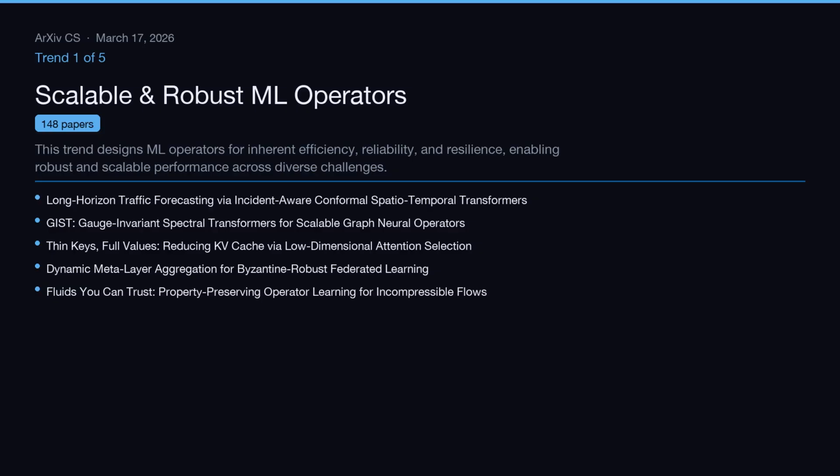Trend 1 of 5, Scalable and Robust ML Operators. This trend designs ML operators for inherent efficiency, reliability, and resilience, enabling robust and scalable performance across diverse challenges. This cluster covers 148 papers. Representative work includes long-horizon traffic forecasting via incident-aware conformal spatiotemporal transformers, GIST, gauge-invariant spectral transformers for scalable graph neural operators, and thin keys, full values, reducing KV cache via low-dimensional attention selection.